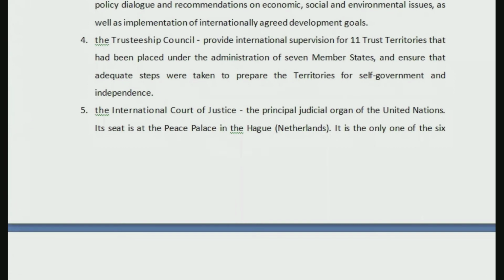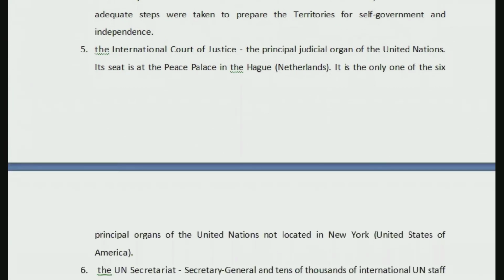Then the famous one, we have heard of it many times in our graduation time as well: International Court of Justice, which is the principal judicial organ of United Nations. Its seat is at the Peace Palace in The Hague, Netherlands. It is the only one of 6 principal organs of United Nations not located in New York, United States of America. So there is a very common question which is asked: where is ICJ located? So you need to know that. How many organs are there? There are 6 organs, as mentioned here, principal organs of United Nations, which you need to know.